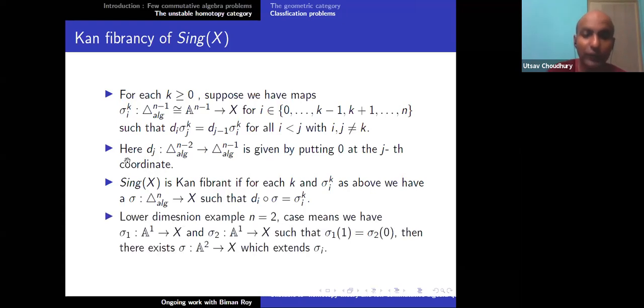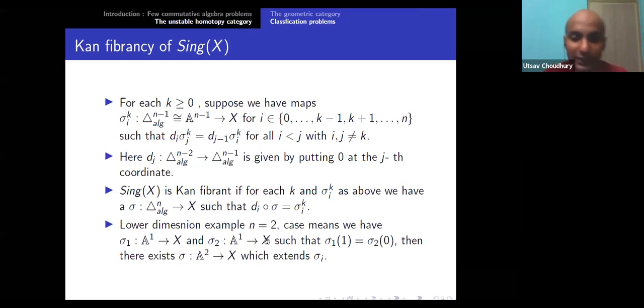So far it's a lower dimension example, n equal to 2. What does this case mean? That I have sigma 1 from A^1 to X and sigma 2 from A^1 to X, such that if I evaluate sigma 1 at 1, so there is a point 1 here, then whatever point I get is the same as sigma 2 evaluated at 0. So there are these two A^1's intersecting at a point. I can think of them as just the x and y axes. Then I can extend this to a map from A^2 to X.